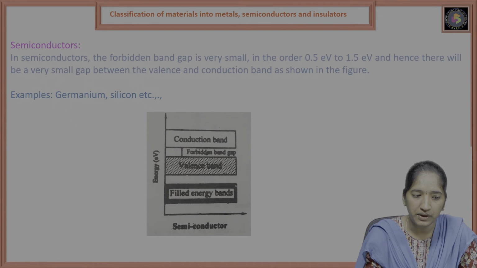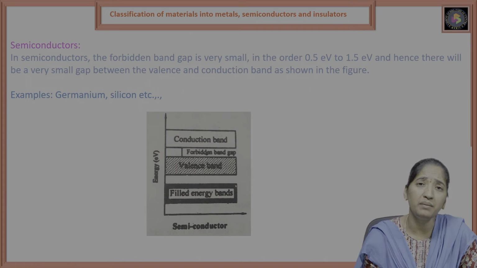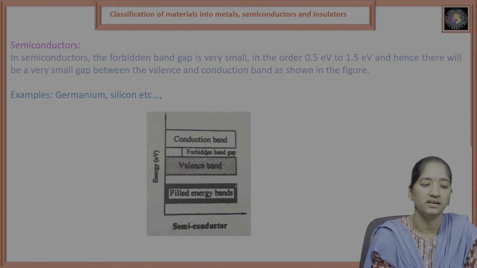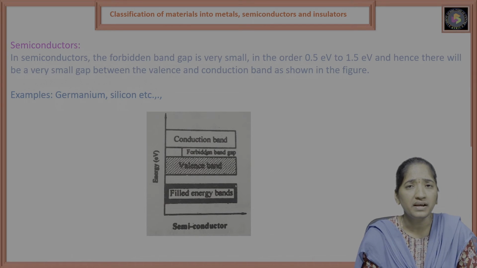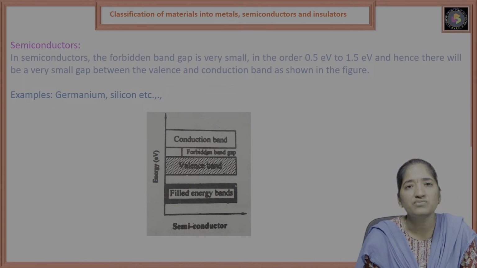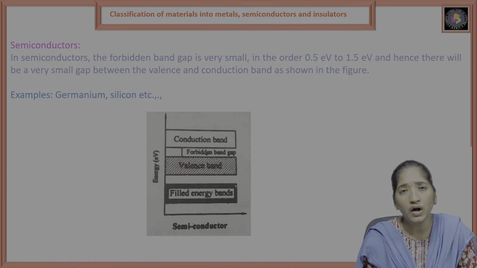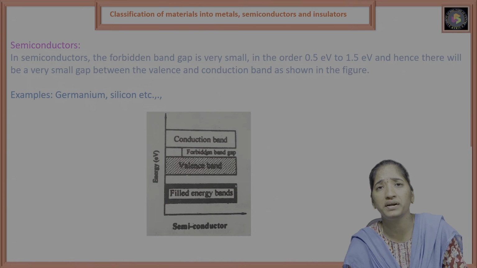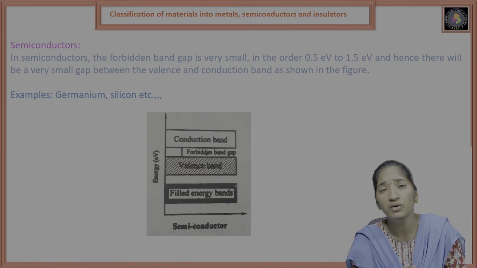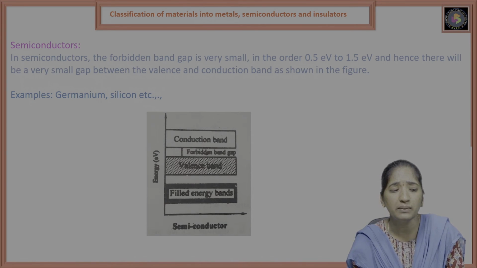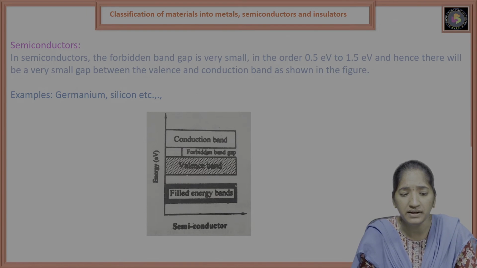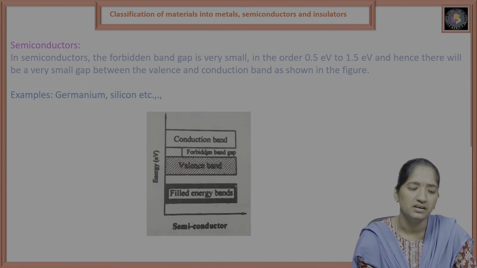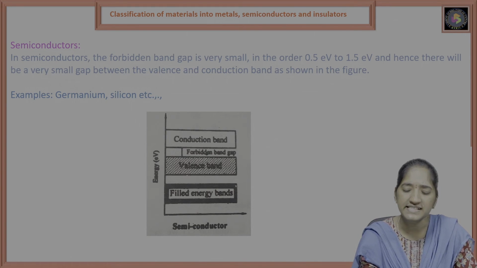Coming to the semiconductor. In the name itself, it is a semiconductor. In a semiconductor, the forbidden band gap is very small, in the order of 0.5 electron volts to 1.5 electron volts. Hence, there is a very small gap between the valence band and the conduction band, as shown in the figure. Examples are germanium and silicon.